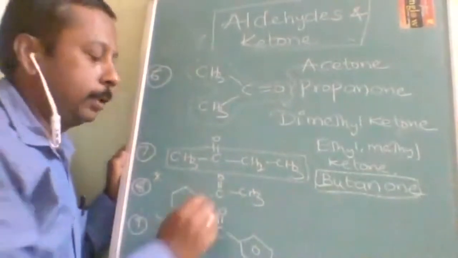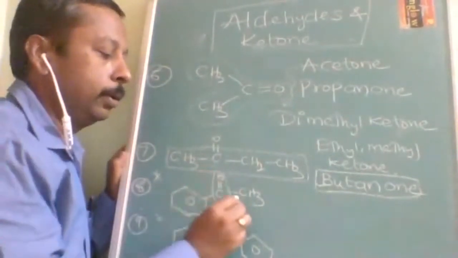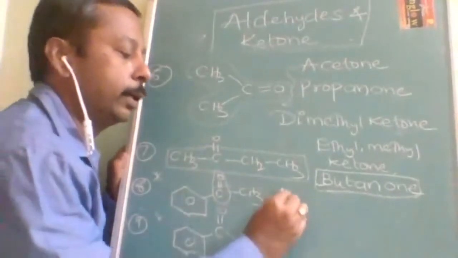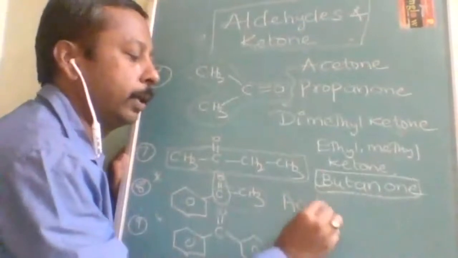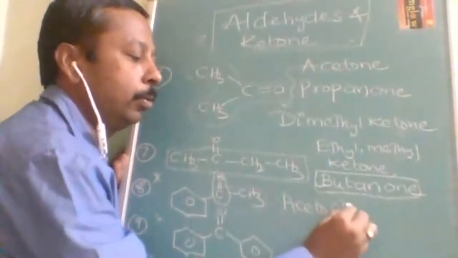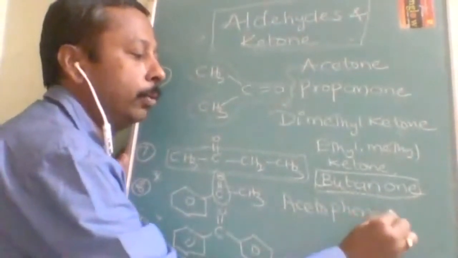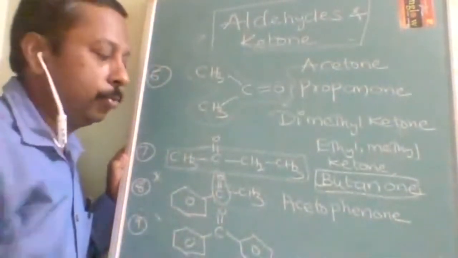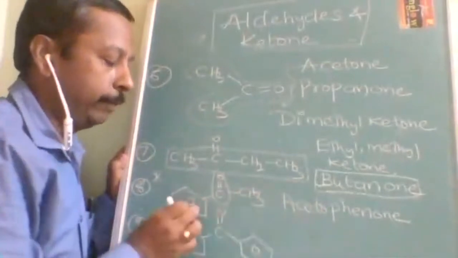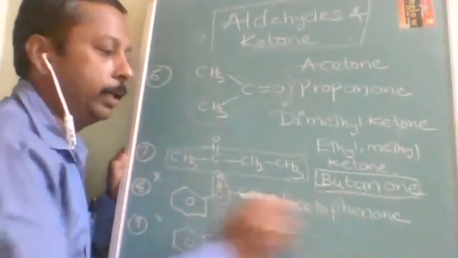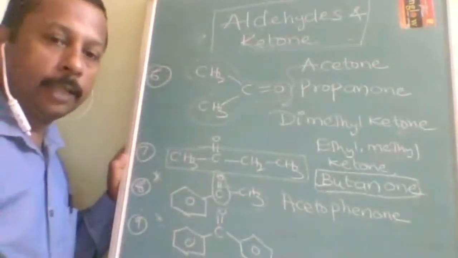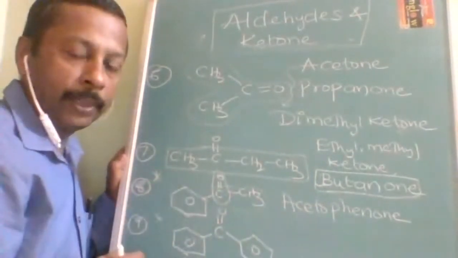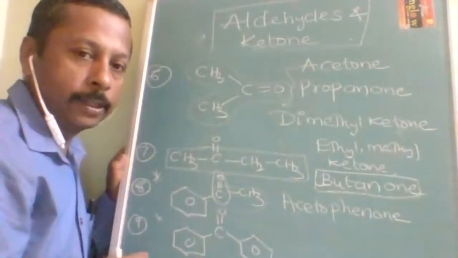Understood? So this is called a ketone, and here 2 carbons are there. Acetophenone. This is the most important commercial name. Acetophenone. What is it called? Aceto, 2 carbons are there, aceto, and phenyl group is there, pheno, and ketone is there, phenone. Otherwise the common name will be methyl phenyl ketone. Methyl phenyl ketone. Is it understood?